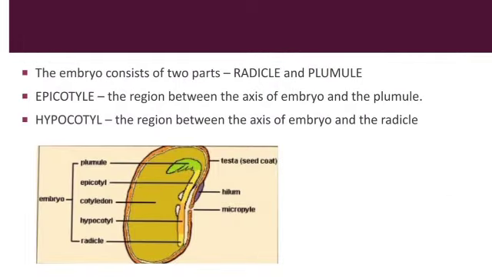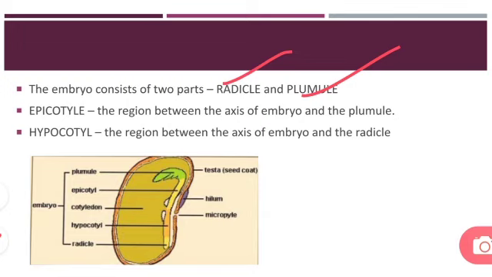Now let us see more parts of the bean seed. First of all, the embryo contains two parts, that is radicle and plumule. You know what radicle and plumule are. Radicle is a structure that grows underground and further gives rise to the root system. Plumule further gives rise to the shoot system.